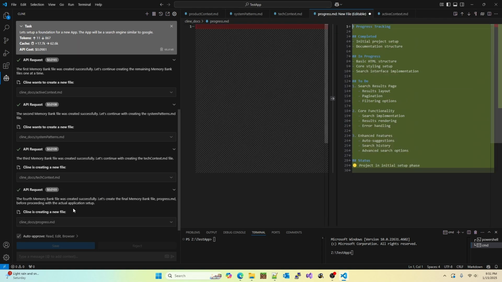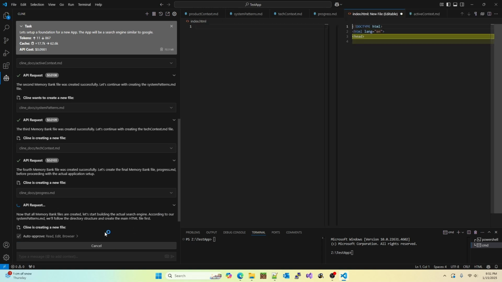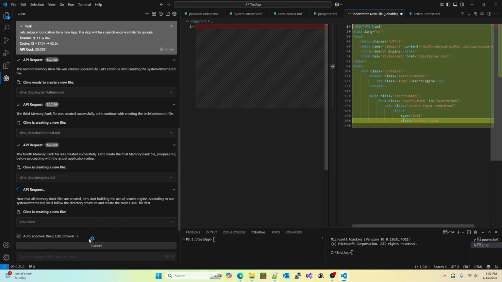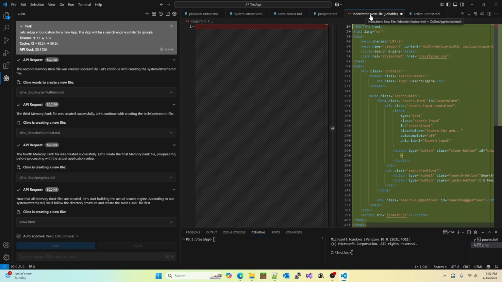So now it's creating a fourth file. Again, it's auto-approved, so it's doing whatever it wants without me having any oversight. This is very dangerous later on in the project, but in the beginning when it's just setting up the initial stuff, it shouldn't be a problem. So now you can see it's creating an index.html file.